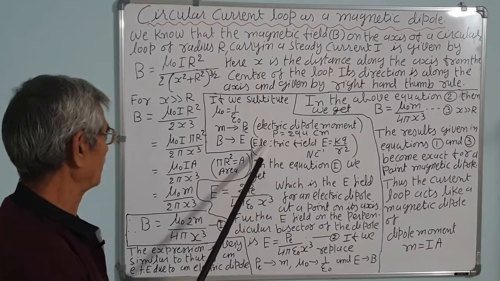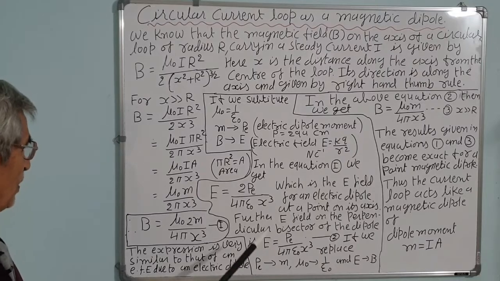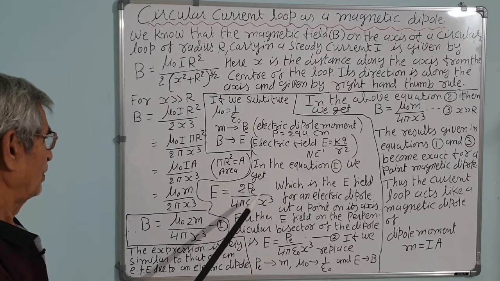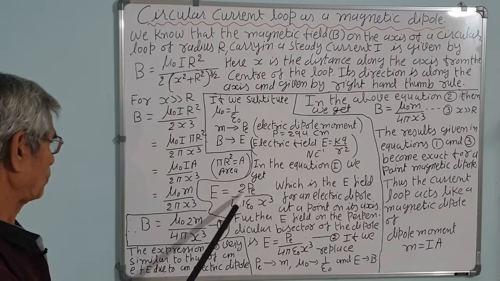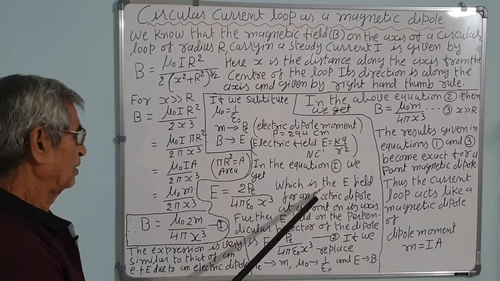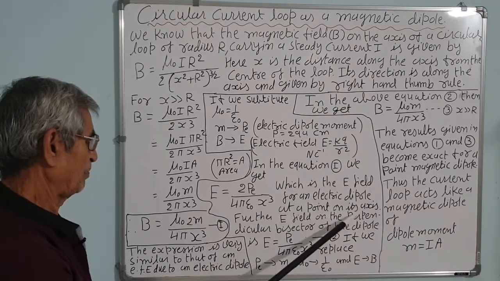Electric field is KQ upon R square, Newton Coulomb minus 1. In equation 1, we get E is equal to 2P upon 4 pi epsilon 0 x cube, which is the E field for an electric dipole at a point on its axis.